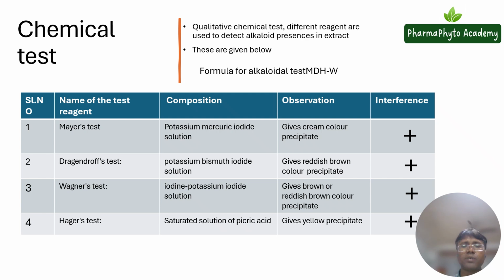If it gives a cream colour precipitate, then you can say there is alkaloid in your extract.